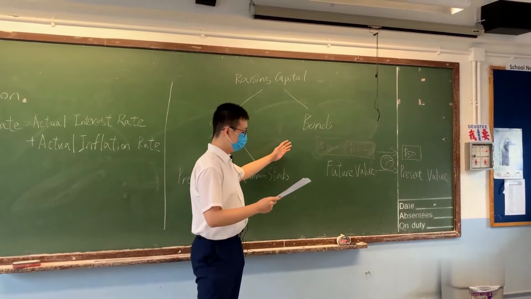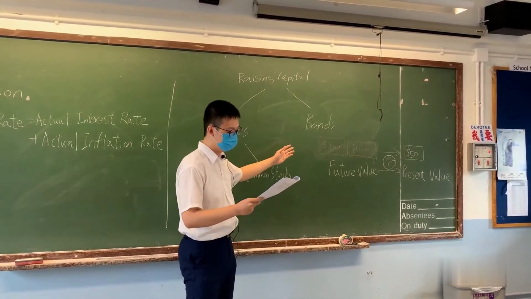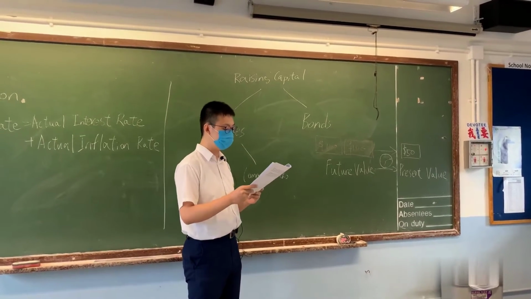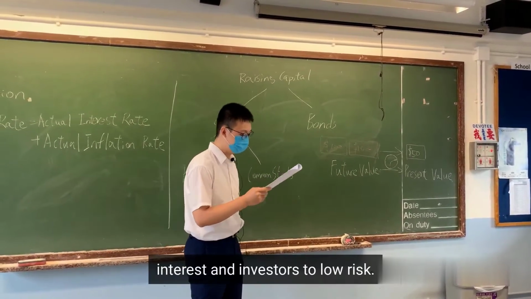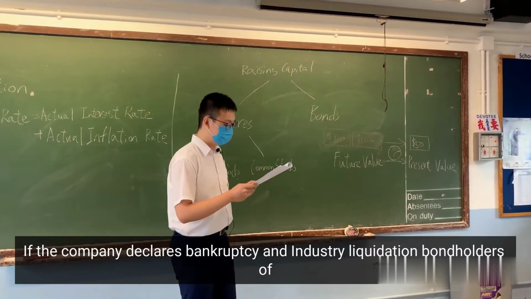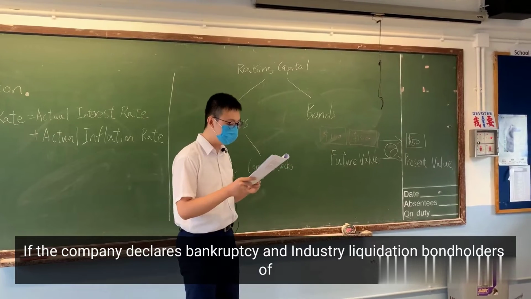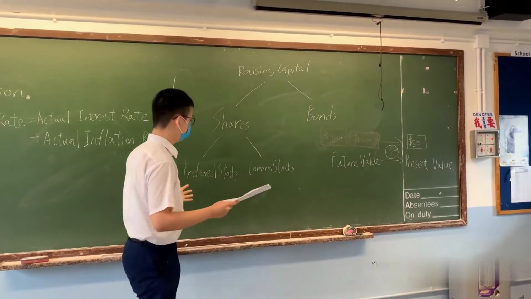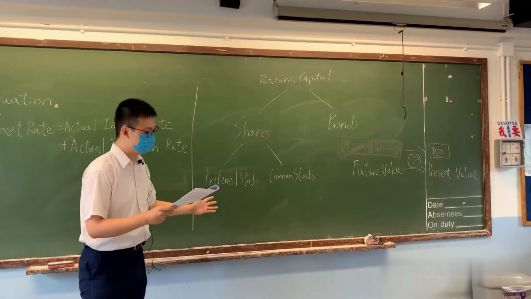A corporate bond is a debt security that a company issues and makes available to buyers. Bonds are redeemed on maturity dates, and the guaranteed interest enables investors to lower risk. If the company declares bankruptcy and undergoes liquidation, bondholders are of higher priority than shareholders upon payment.